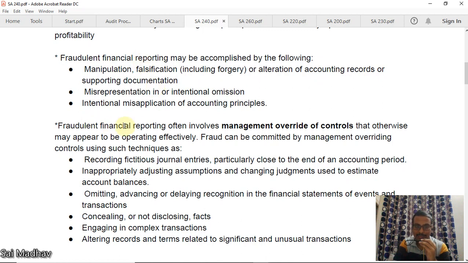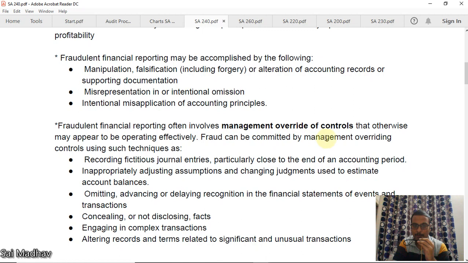Now, fraudulent financial reporting often involves management override of controls. Controls are placed by the management itself, so they have full control over controls. They can easily override the controls that otherwise may appear to be operating effectively. For the outsiders, it appears that they are operating very effectively, but the management itself is overriding them.